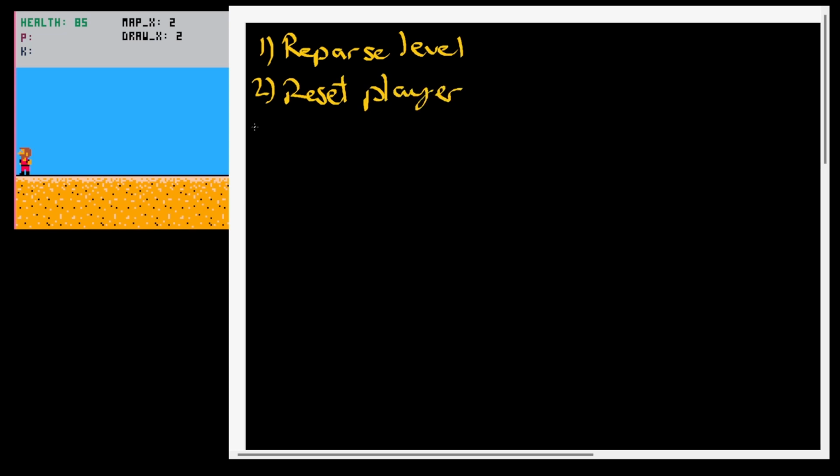So a few things need to happen here. Probably need to reparse the level, reset the player, and I think we have a reset method on the player already. It's probably out of date. I'll need to update that. And also reset the baddie manager, since when the player dies, there'll already be some baddies loaded, presumably. So we'll need to get rid of those so that we can restart the level. So let me dive into some code.